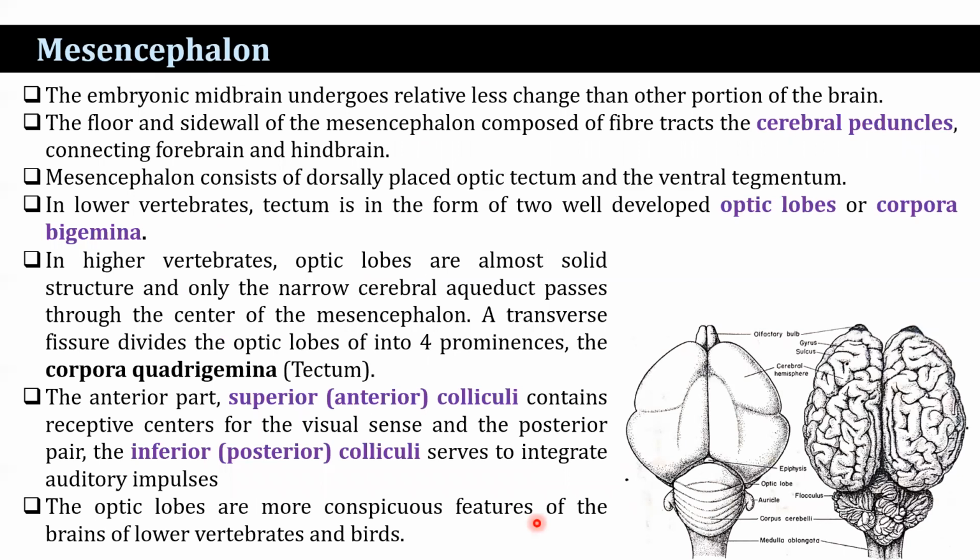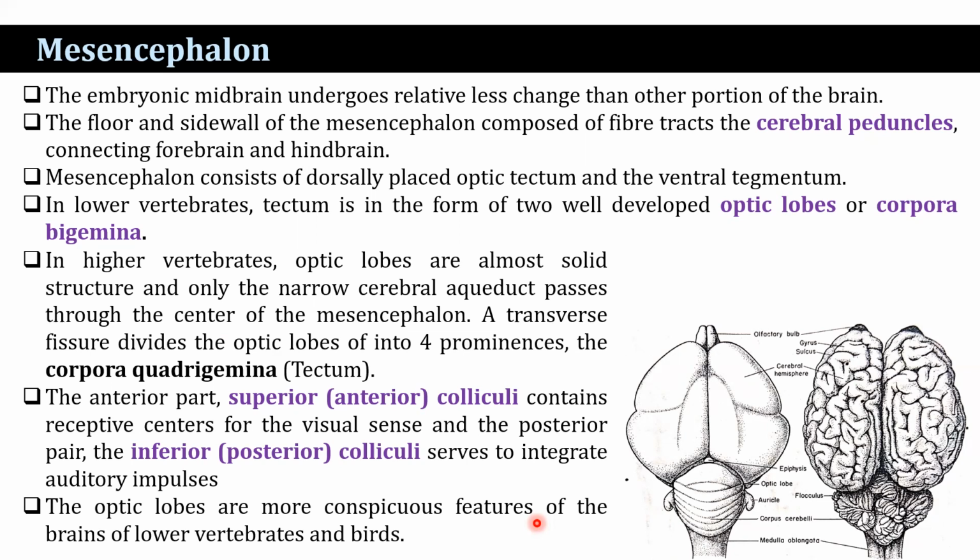The embryonic midbrain undergoes relatively less change than other portions of the brain. The floor and the side wall of the mesencephalon are composed of fiber tracts, the cerebral peduncles, connecting the forebrain and hindbrain. Actually, the mesencephalon consists of the dorsally placed optic tectum and the ventral tegmentum. The tectum is thicker than the tegmentum because of accumulation of gray matter.